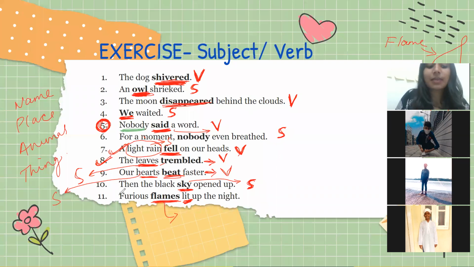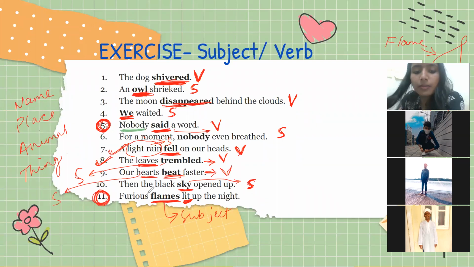ये सेंटेंस किसके बारे में बात कर रहा है महक? In the last one, what is this sentence talking about? Flames, ma'am. They're talking about flame. So flame will be what? Subject or verb? Subject. It is not a verb.